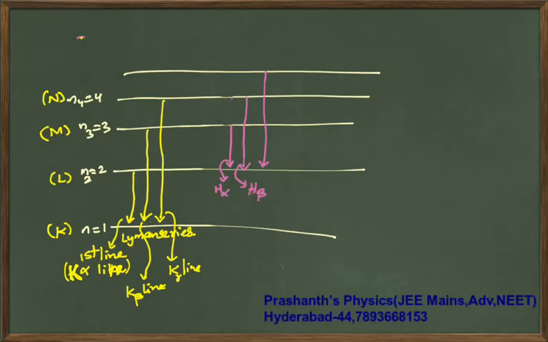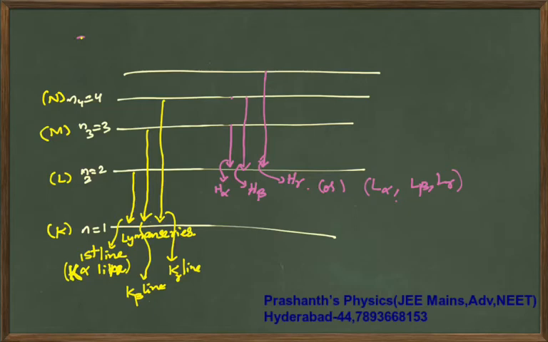The H alpha line is from the 3 to 2 transition. The H beta line is from the 4 to 2 transition. This is H gamma, or the same notation you can also give as L alpha, L beta, L gamma. In different books different notations will be given, but still all are the same. First line alpha line, second line beta line. If you have any doubts just let me know.